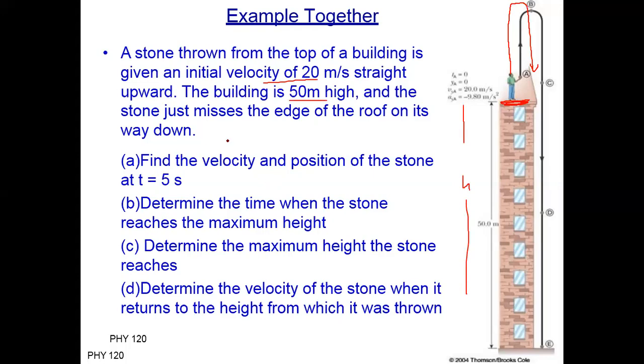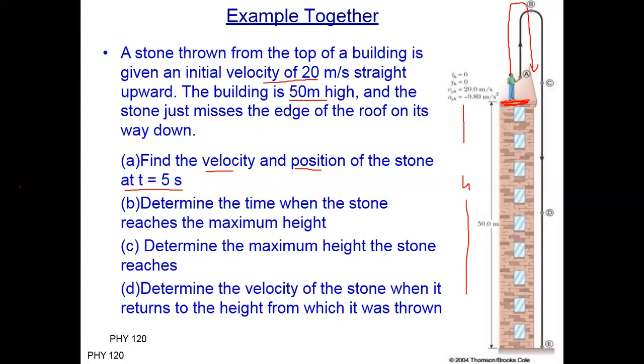The stone just misses the edge of the roof on its way down. We need to find the velocity and position of the stone after 5 seconds. We need both things, velocity and position.